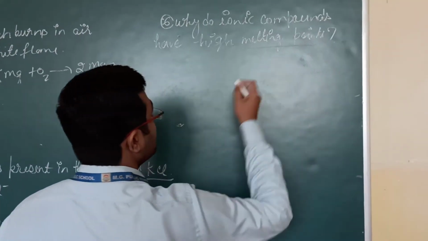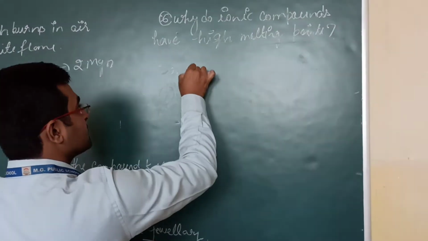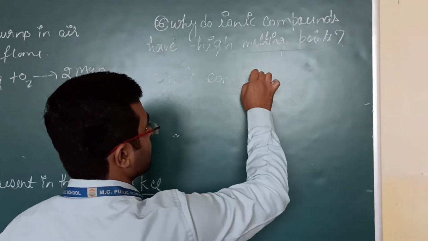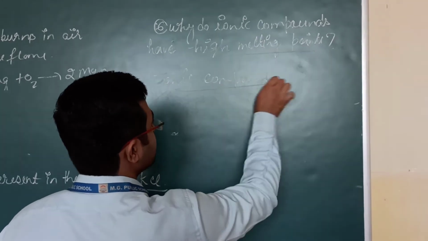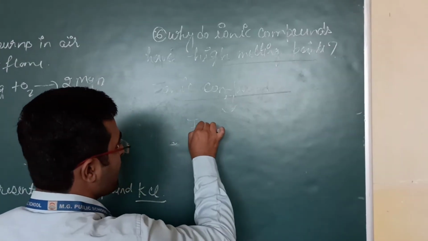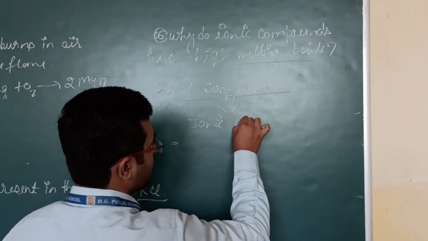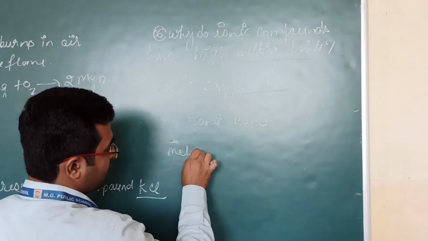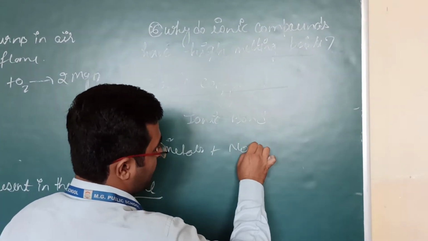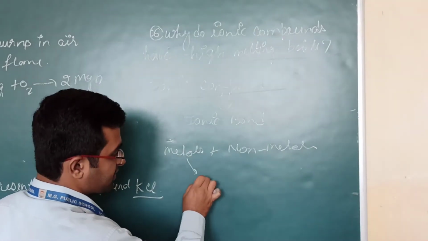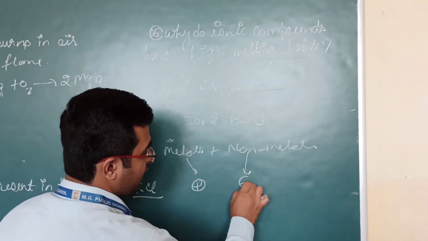Our next question is, why do ionic compounds have high melting points? Dear students, we know that ionic compounds are those compounds which are formed with the help of ionic bond. Ionic bond is formed from metals plus non-metals. Metal gives us a positive ion, non-metal gives us a negative ion.